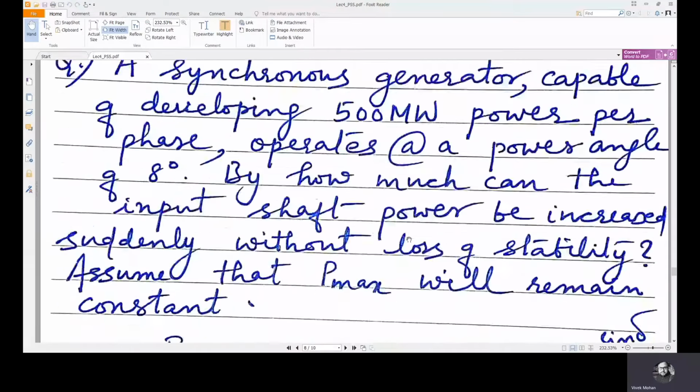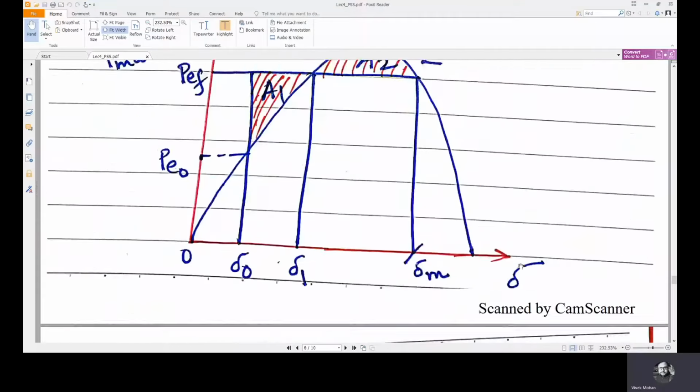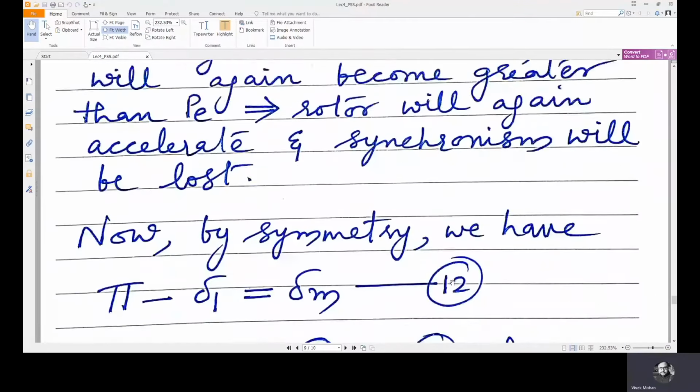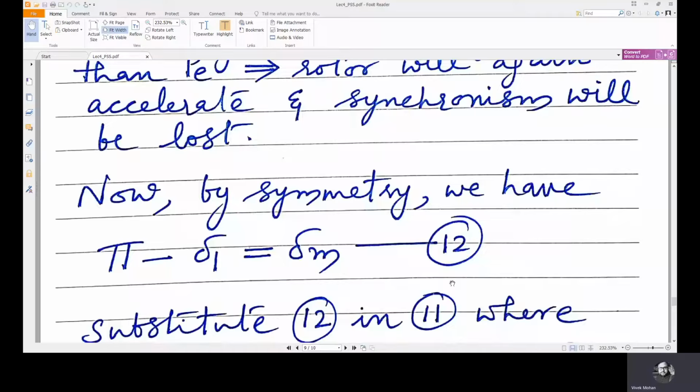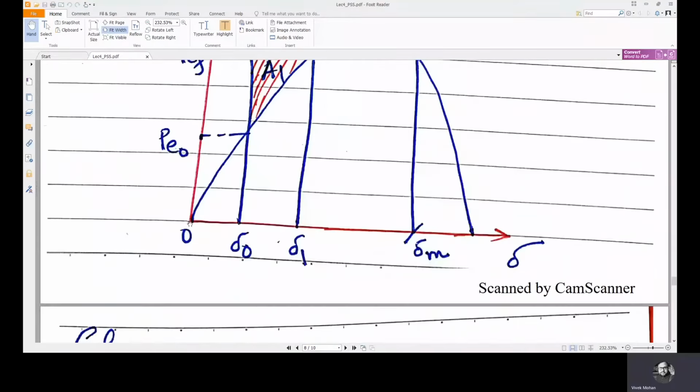The rotor will again accelerate and synchronism will be lost if PM again exceeds PE. That is, if PE goes beyond this point, then PM will be greater than PE. That is what is written here. Now by symmetry, we have pi minus del 1 equals del M, because this angle is pi.